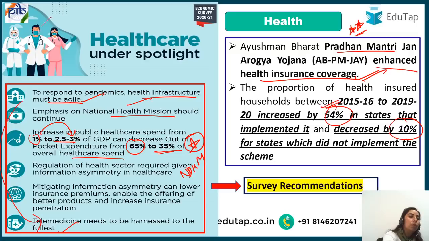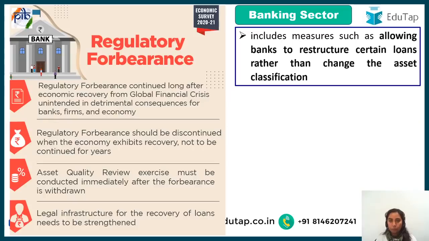You see our COVID warriors, a beautiful picture depicted by the Economic Survey. So guys, these are the recommendations from the survey: we have to increase healthcare expenditure. The National Digital Health Mission has to be there, so there is less information asymmetry and we have more symmetry in the information. Telemedicine has to be there. Consultation or teleconsultation has to be there. And specific mention was given to Pradhan Mantri Jan Arogya Yojana. Right? Chalo, moving to the banking sector, guys.